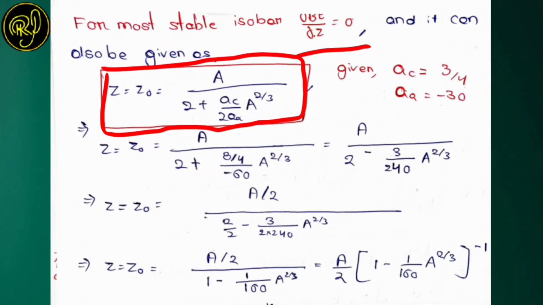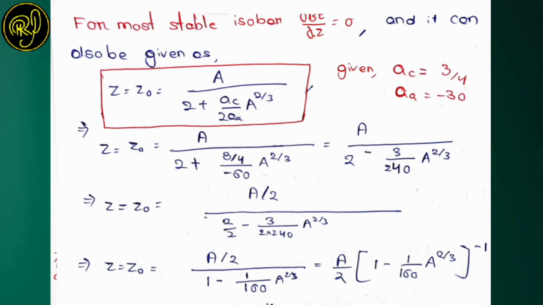So what we will do, we will put the values here, that is A coulombic equals 3/4 and A asymmetric equals minus 30. On putting this here, let's see what we get. Z equals Z naught equals A by 2 plus A coulombic by 2 A asymmetric. In place of A coulombic I am writing 3/4, and in place of A asymmetric I am writing minus 30, then multiplied with 2. Check it here.